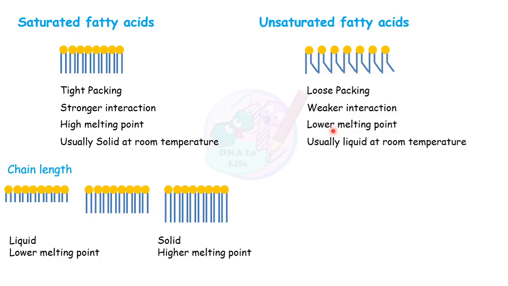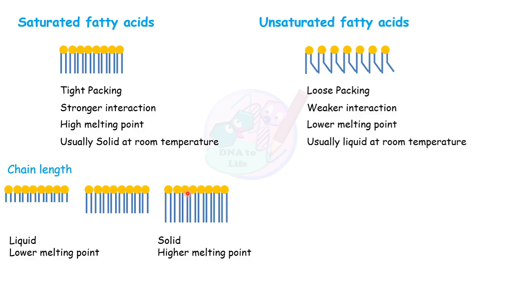The nature of a fatty acid can vary on the basis of chain length. Suppose we have this fatty acid. If we reduce the chain length, we are reducing the interaction between these two fatty acid chains. Here there was interaction all over this length, now this length has reduced, so interaction is less, they are loosely packed and they have a lower melting point.